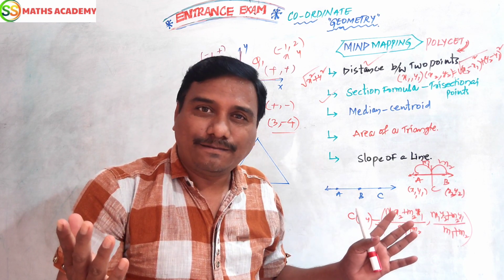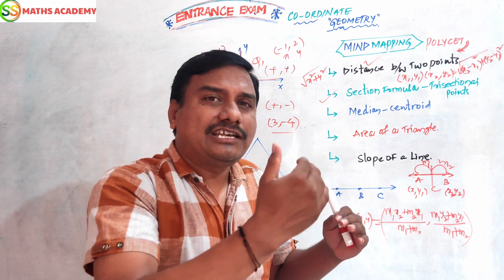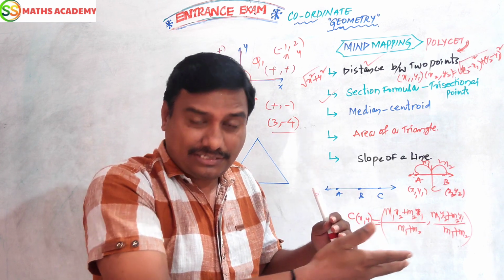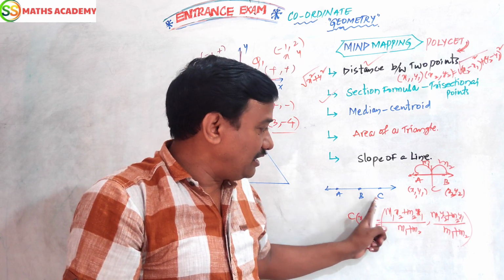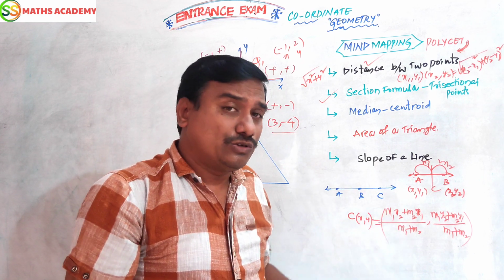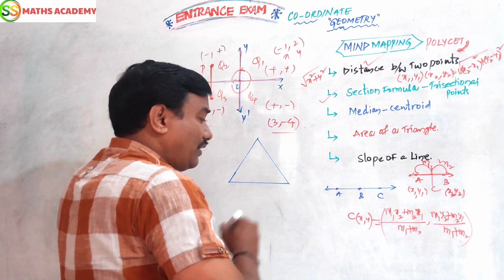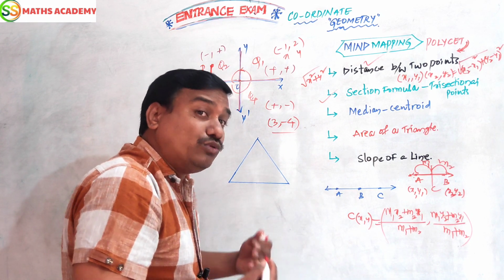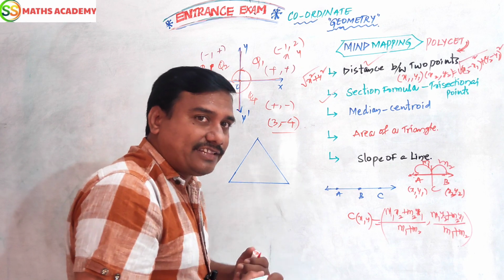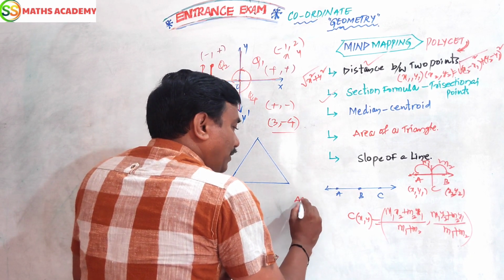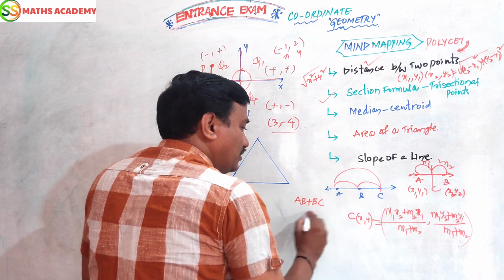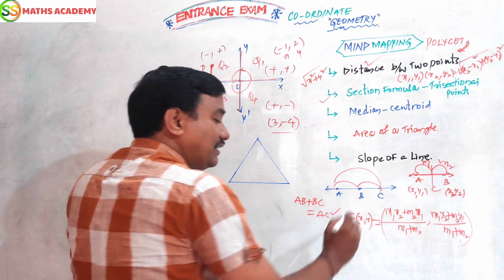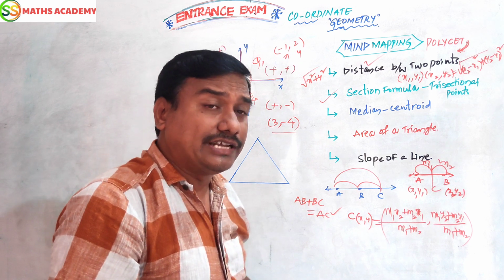What is collinear? Generally, if given points lie on a single straight line, such points are collinear. Example, this one. Here A, B, C are on a single straight line. So these points are called collinear. How do we find collinearity? There are 2 ways. First way: AB plus BC equals AC. If this condition is satisfied, such points are collinear.